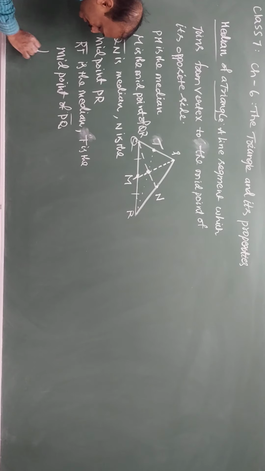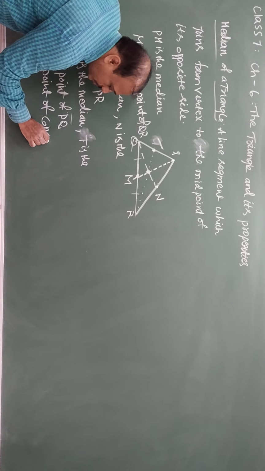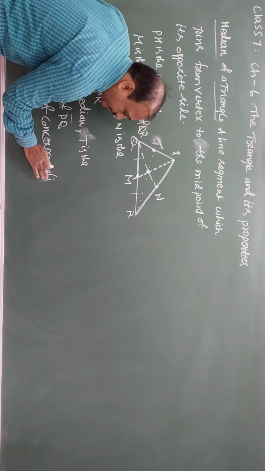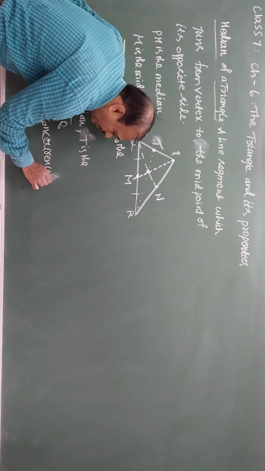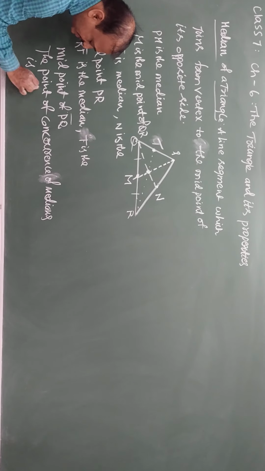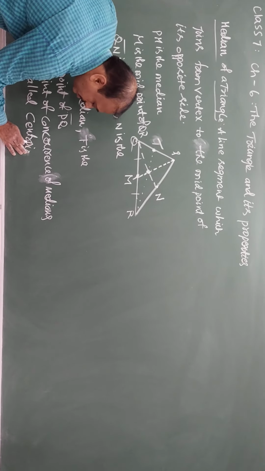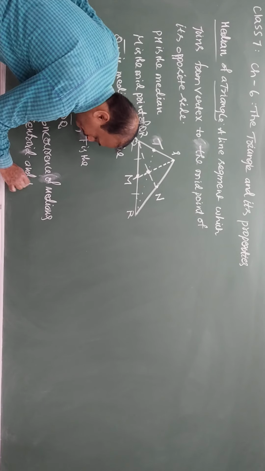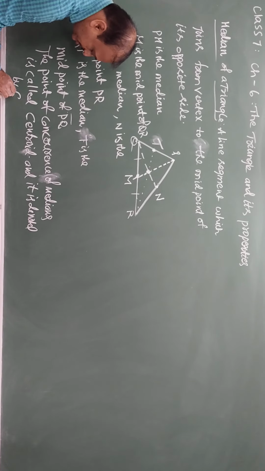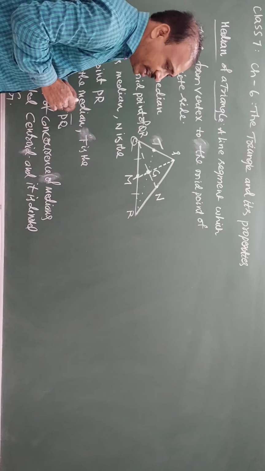The point of concurrence of medians is called the centroid, and it is denoted by G. So the centroid is where the 3 medians meet, and that point is called the centroid.